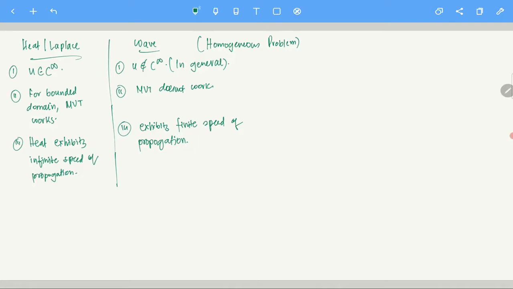But heat and wave are like different beasts, and wave is a different animal. Now let's look at some physical interpretation, and then we'll go from there to understand how to solve this kind of problems.